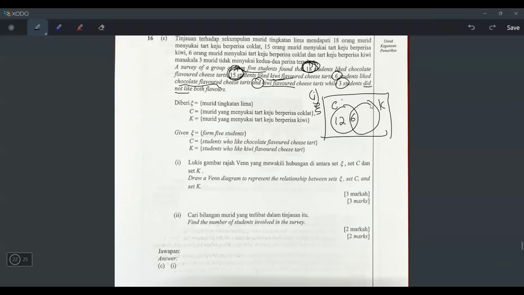And then the 15 like kiwi, right? And kiwi is represented by this circle. So if I take 15 minus 6, I will get here, which is 9. And then they say 3 students did not like both. So the 3 must be drawn outside, but it's still within the rectangle. So this is how you get 3 marks.